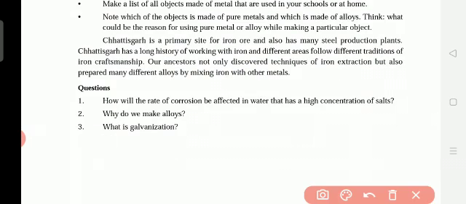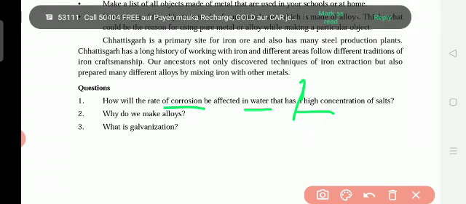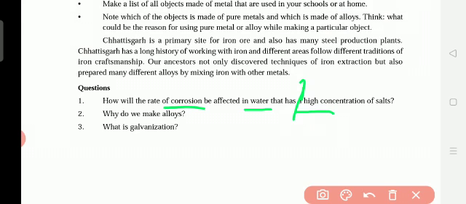How will the rate of corrosion be affected in water that has a high concentration of salts? Because of the high concentration of salt, what will the salt do? The salt in the moisture becomes like water, it dissolves, so it affects the corrosion in the metals.